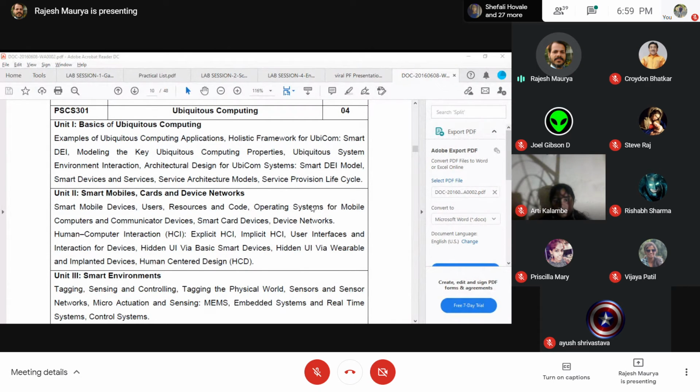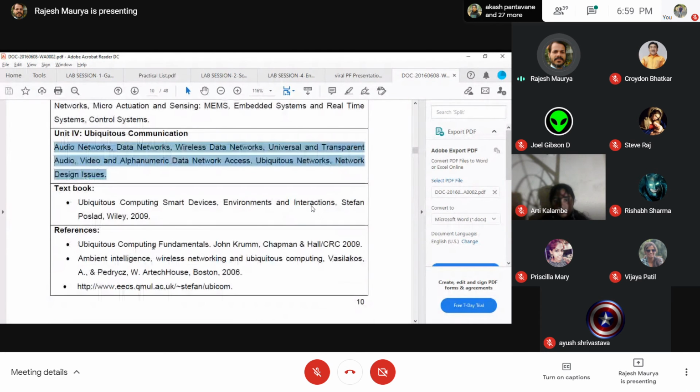The book that you will be using is specified in the syllabus. Okay, and the primary book that you have is Ubiquitous Computing, Smart Devices, Environment, Interaction, Stephen Poslad. Okay, so Poslad. I have already shared the PDF copy of the same, and you all have it. So please go through that book, and wherever it is possible, highlight the line on which I have said something, so that it becomes easy to remember. Yes, that is all from my side.